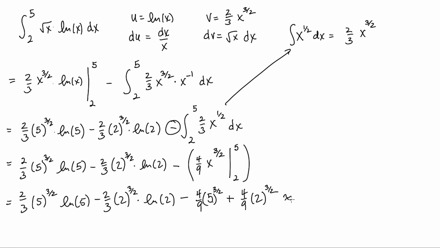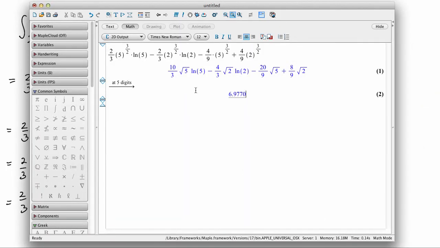In Maple, I've already logged this in, and the answer is approximately 6.9970. You can see here in Maple, I went ahead and put in the entire solution. It simplified it wonderfully, so this would be an exact answer. If you could simplify it to this point, that would be great. Maybe try it on your own just to get familiar working with roots. And then this is the approximate value of that to 5 significant digits.